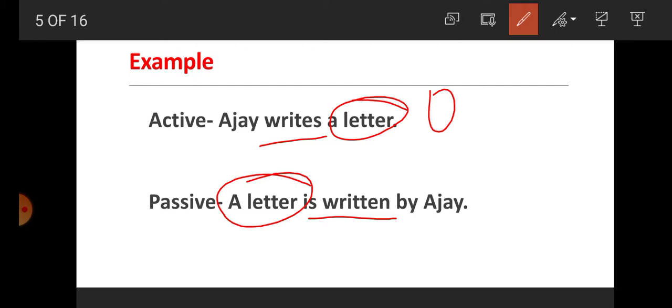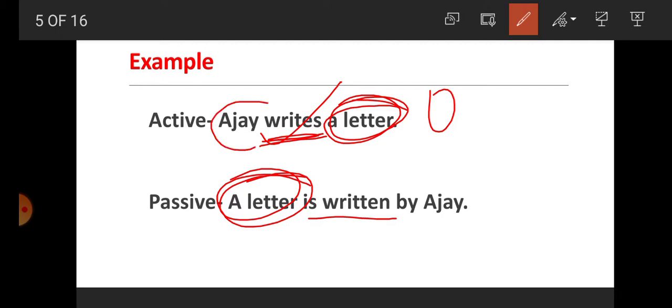So it is noticed that when the verb is changed from active to passive, the object of the transitive verb in the active voice becomes the subject of the passive voice. This is very important, that we must have a transitive verb because an intransitive verb has no object. Otherwise we can't change into passive voice.